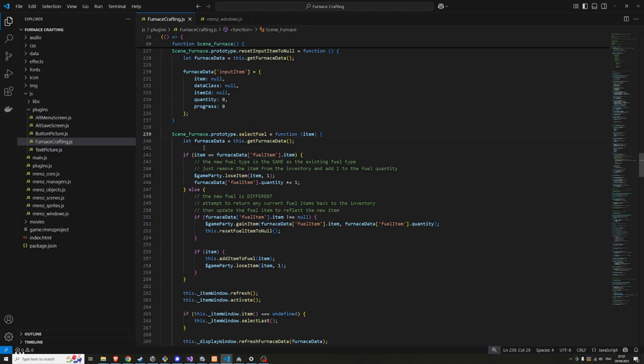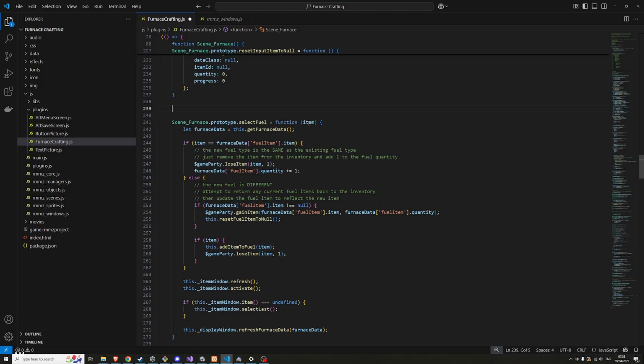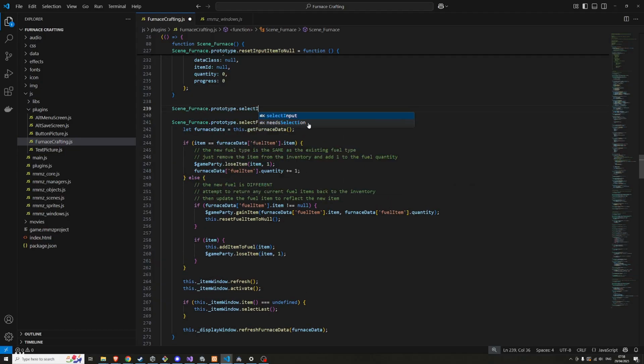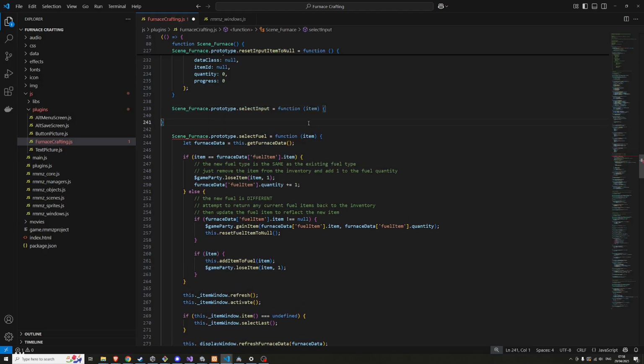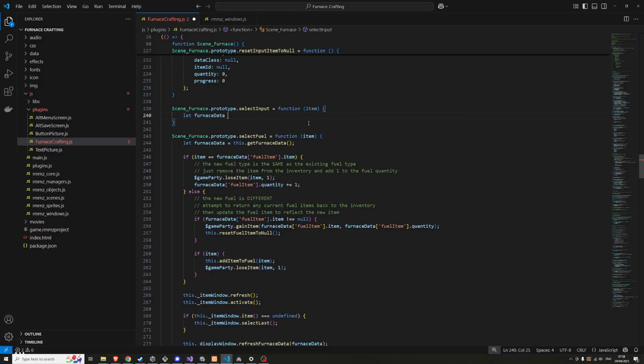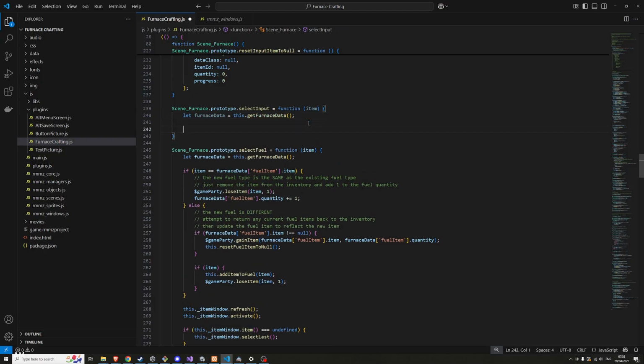So let's see, select fuel will have some kind of equivalent. Select input. So we'll get the furnace data again. If item, you know what, that should probably be the 3.